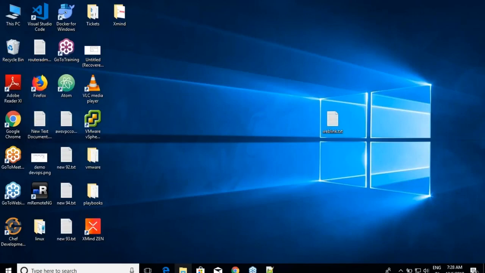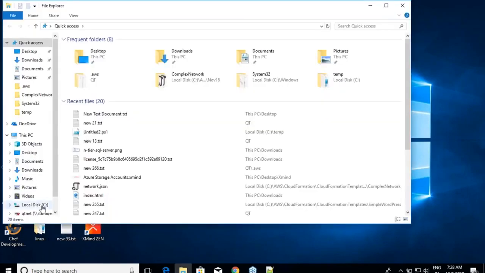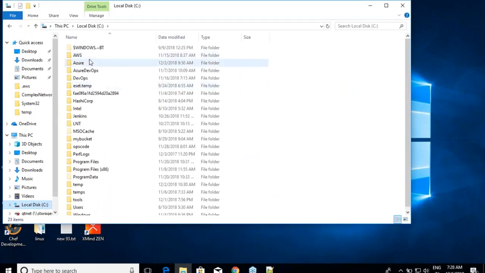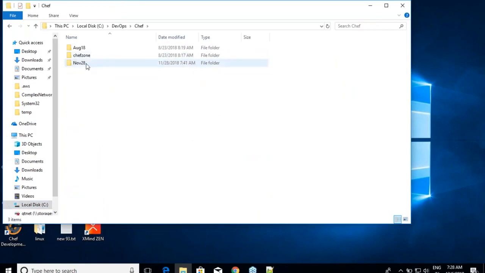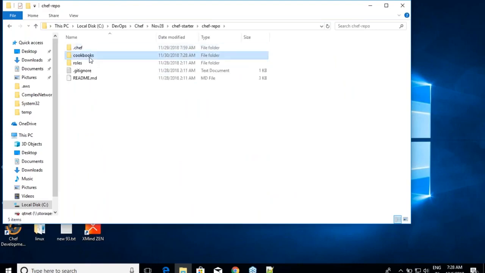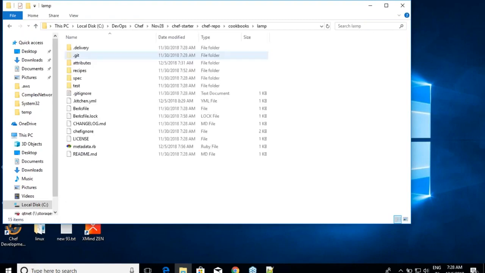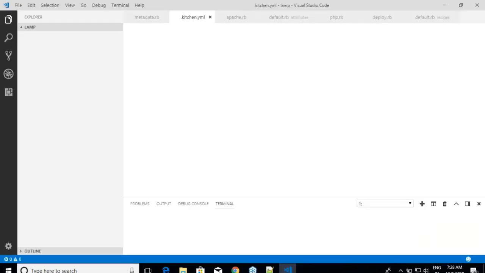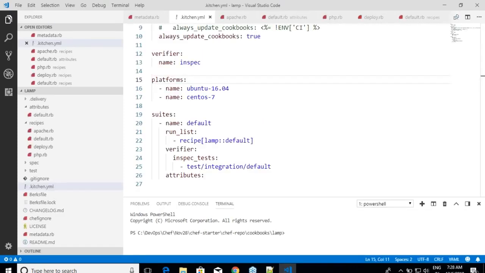Now let us go back to our stuff. We wanted to test it locally, and yesterday I asked you to do certain stuff with respect to installations. I think this was our cookbook. The problem with writing these kinds of cookbooks is every time you change something, you have to fix it.